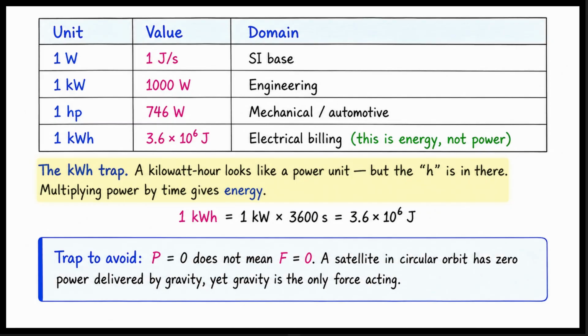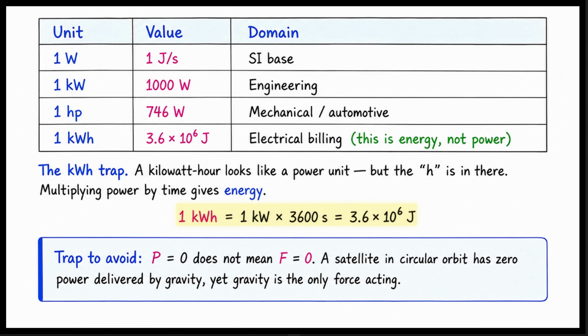Electrical billing uses the kilowatt hour. It looks like a power unit, but the letter H is in there. Multiplying power by time gives energy, not power. 1 kilowatt hour equals 1 kilowatt times 3600 seconds. This yields 3.6 times 10 to the power of 6 joules. It is a unit of energy.